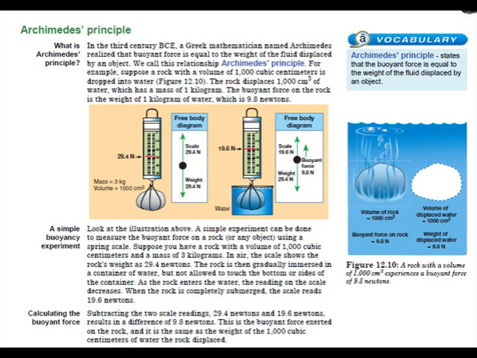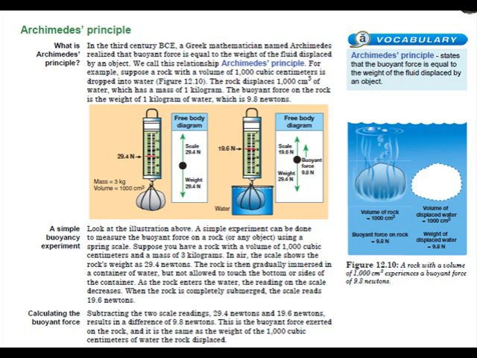Look at the illustration above. A simple experiment can be done to measure the buoyant force on a rock or any object using a spring scale. Suppose you have a rock with a volume of 1,000 cubic centimeters and a mass of 3 kilograms. In air, the scale shows the rock's weight as 29.4 newtons. The rock is then gradually immersed in a container of water, but not allowed to touch the bottom or sides of the container.